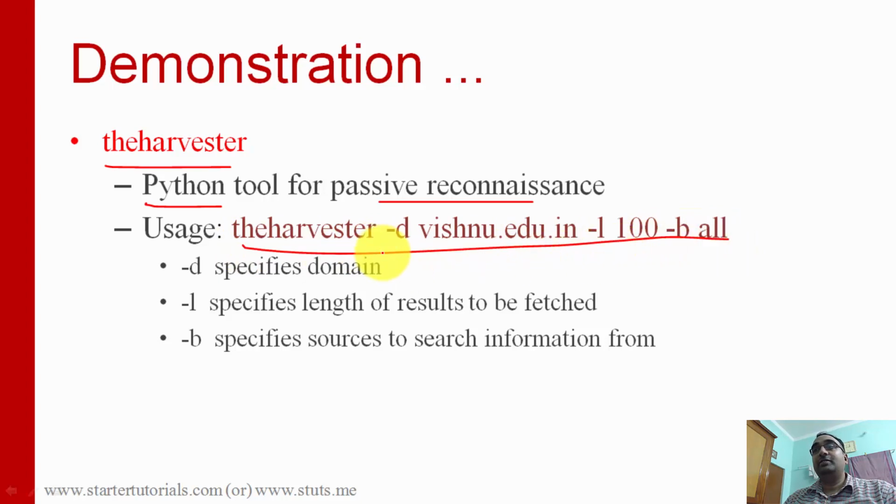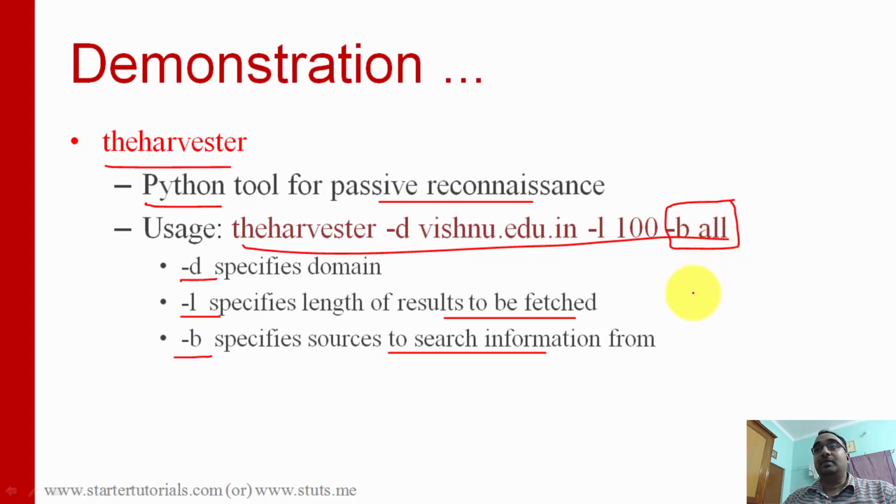You use the -d switch for giving the domain, the -l option for specifying the number of results to be fetched from the search engines and other resources, and the -b option which specifies sources to search for information. You can see here I have given all. Instead of all, if you specify Google, it will fetch the results only from Google.